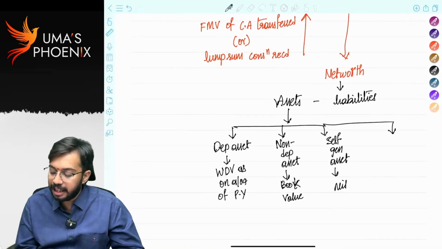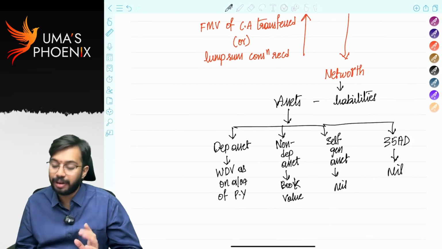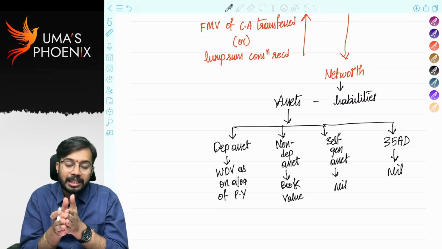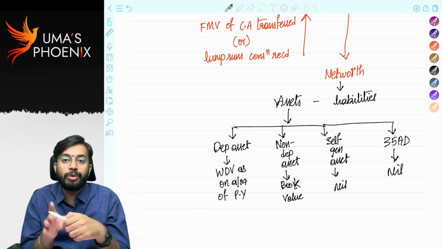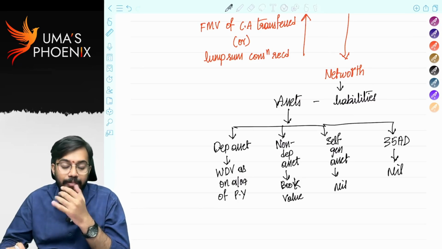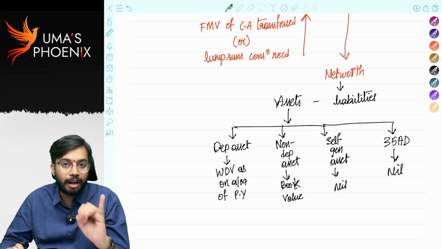If the asset is allowed as deduction under section 35AD, specified business, then for that asset also you have to take value as nil. So you have to add value of all these assets. From value of all these assets, you have to reduce value of liabilities. Thereby you will arrive at the net worth. So in case of depreciable assets, you will consider written down value as on the beginning of previous year.